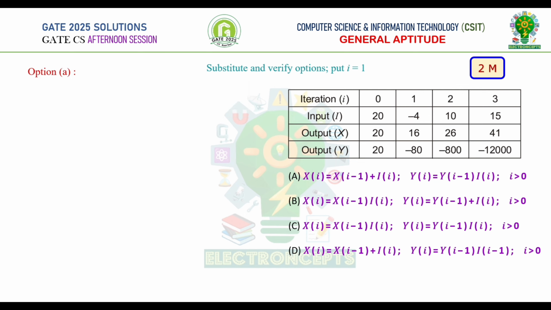Option A, x of i is equal to x of i minus 1 plus I of i, and y of i is equal to y of i minus 1 multiplied with I of i. If we consider i is equal to 1, then option A becomes x of 1 is equal to x of 0 plus I of 1, and y of 1 is equal to y of 0 into I of 1. Substituting the values, we get x of 1 and y of 1 are verified. Therefore, we can mark option A as correct, but let us also go through other options.